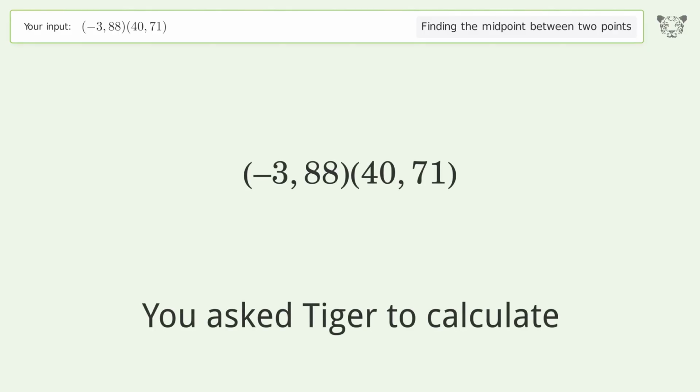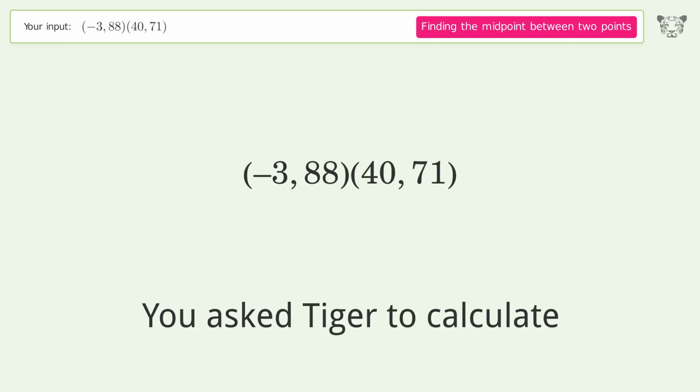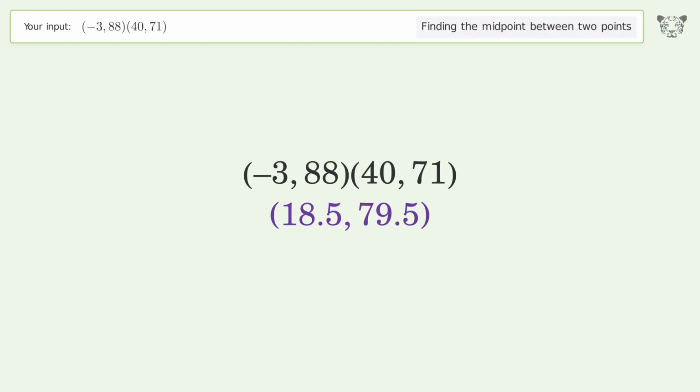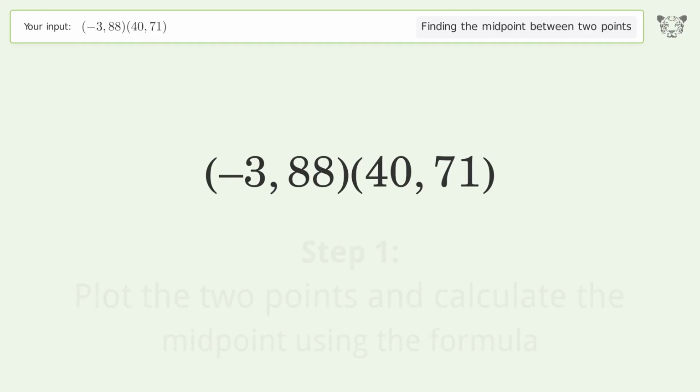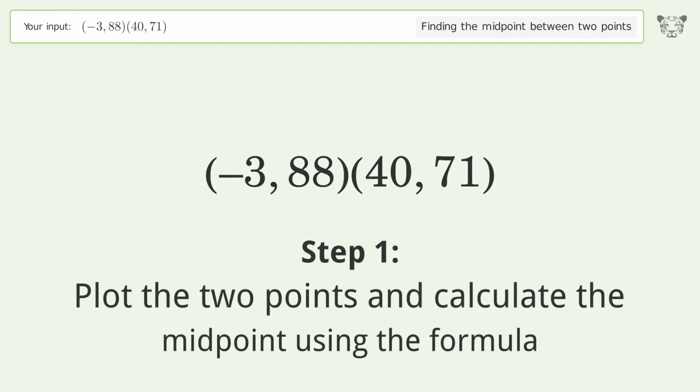You ask Tiger to calculate. This deals with finding the midpoint between 2 points. The midpoint between the 2 points is 18.5, 79.5. Let's solve it step by step. Plot the 2 points and calculate the midpoint using the formula.